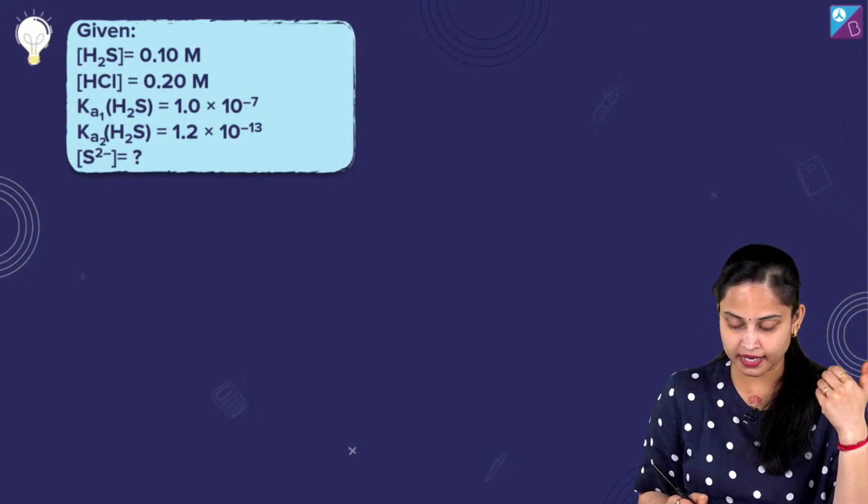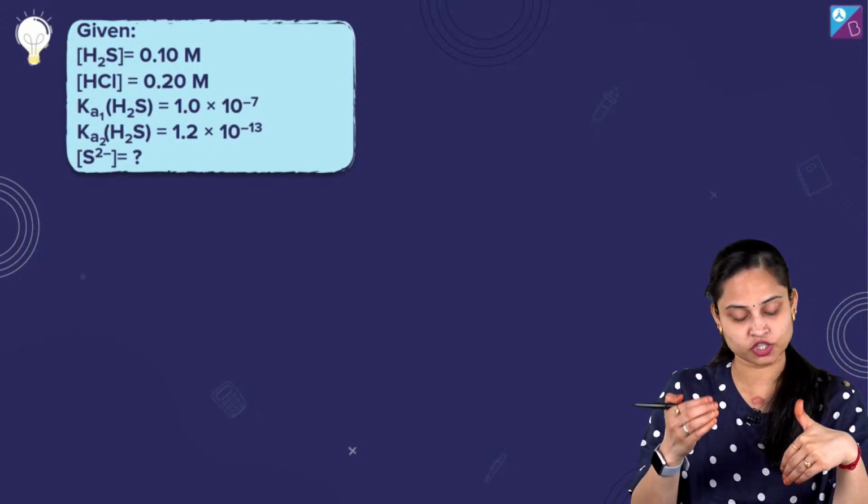ठीक है. So what we are given over here, the concentrations of H2S and HCl.